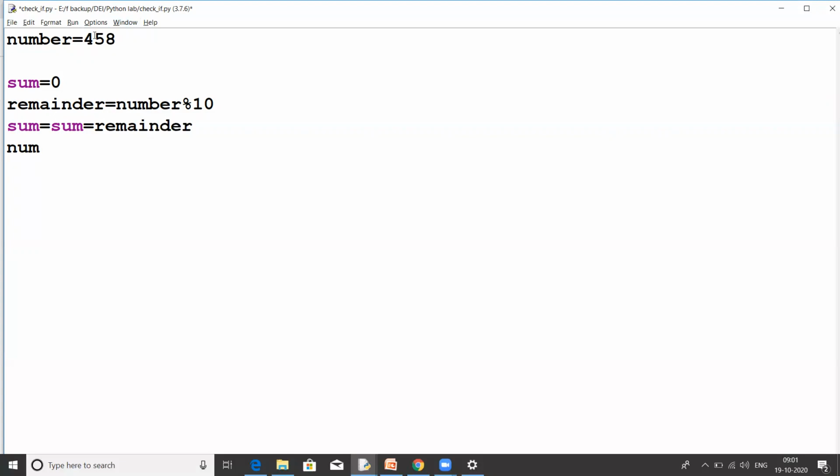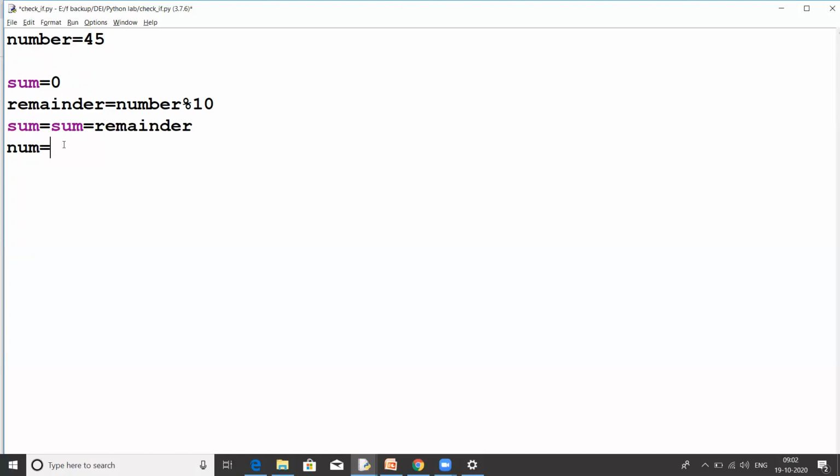Fine. Now in the next step, what I want is this 5. To extract this 5, what I can do is delete this 8 from here and again take the remainder. If I delete this 8 from here and take the remainder again, then I can get the 5. So how can I do that? How can I remove that 8 from that number? I can do that by dividing the number by 10.